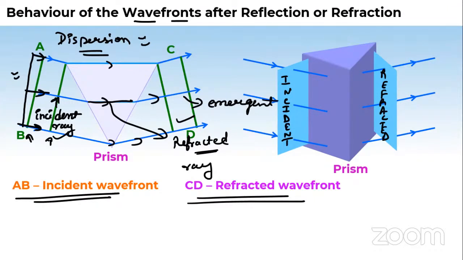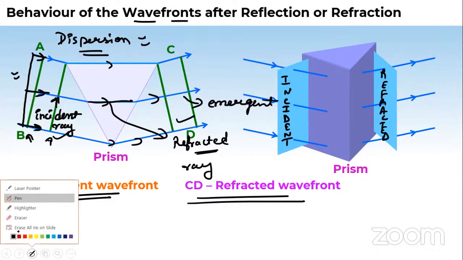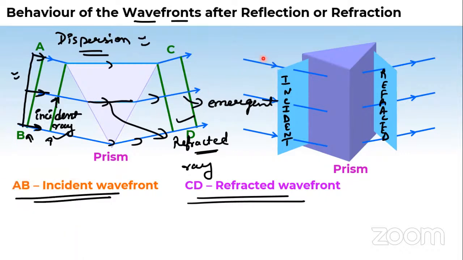See, on the left hand side, it's given the 2D view of the wavefront AB and the CD refracted wavefront. On the left hand side it's a 2D representation, a paper-pen representation. But on the right hand side, it's shown as a 3D structure. So the blue-violet arrows on the right hand side, let me show you here. I'm highlighting with the laser pointer. These arrows are nothing but the incident wave direction, and this is the emergent wave direction.